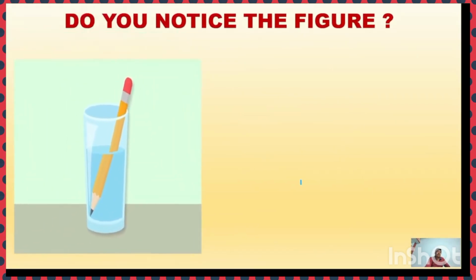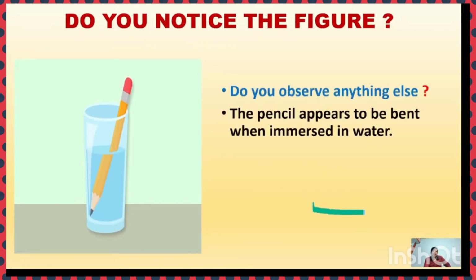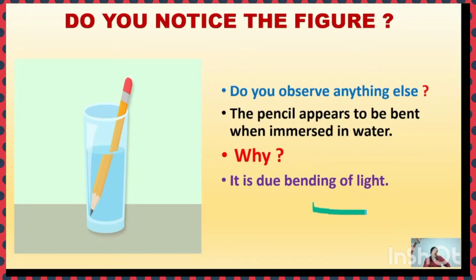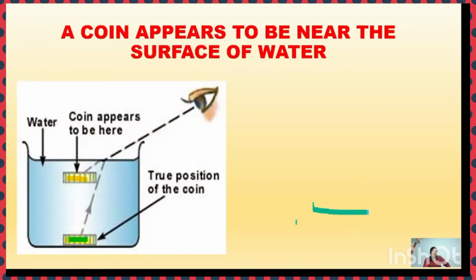Do you notice the figure? Do you observe anything else? The pencil appears to be bent when immersed in water. Do you know why? It is due to bending of light. Similarly, you see, a coin appears to be near or closer to the surface of water.